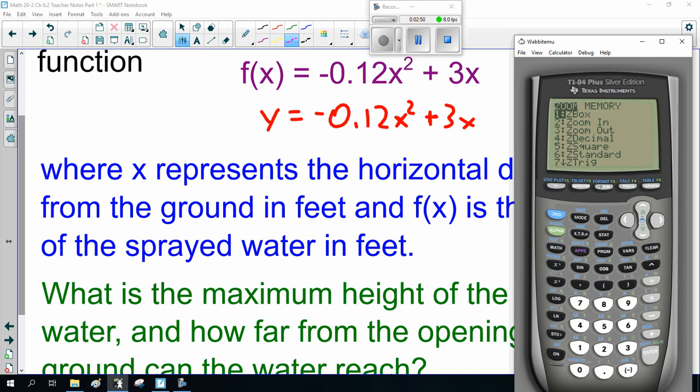All right? So let's look at my window. 0 to 25, scale 1. My minimum, we don't have negative height. I'm going to go 0, max 20, graph. And there we go. I get the whole parabola in there. Good. So what's the maximum height? Now here we have to find the height of the parabola. I did that quick because I looked at the table of values. When in doubt, play with your window, make it bigger. All right? So maximum height, second, calculate.